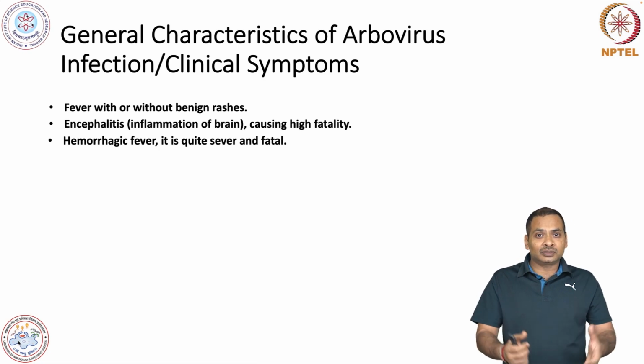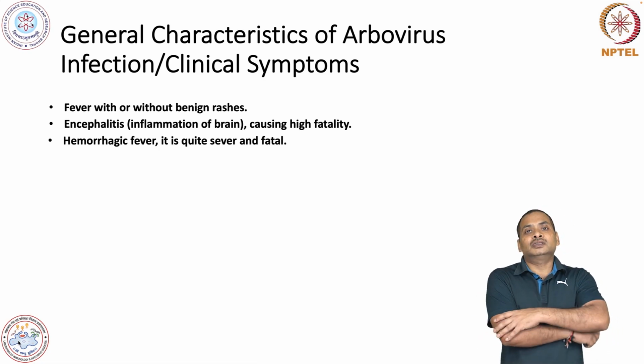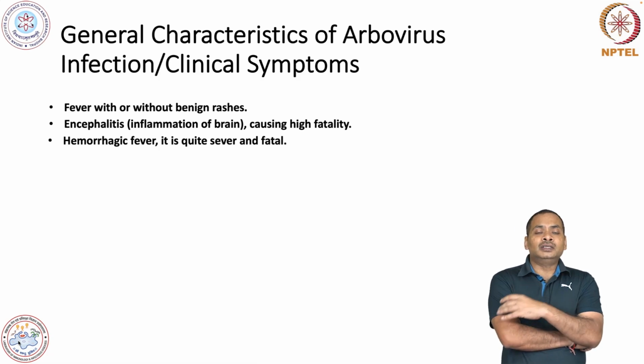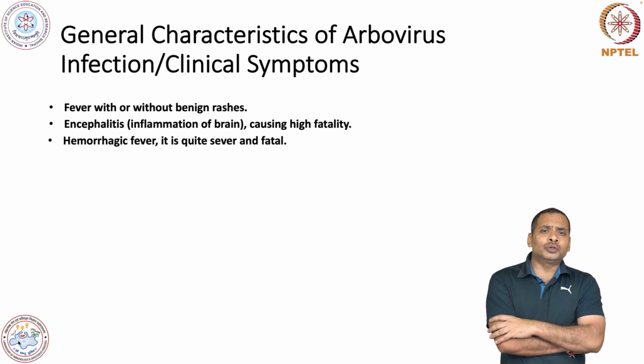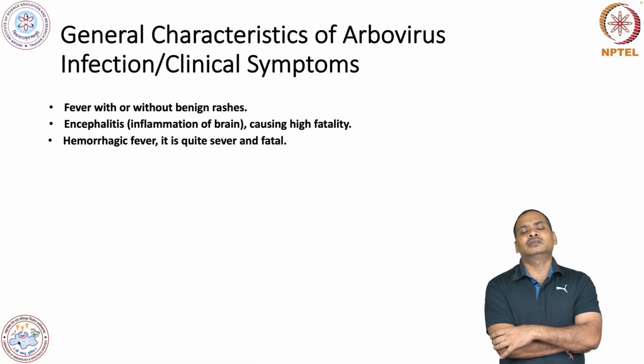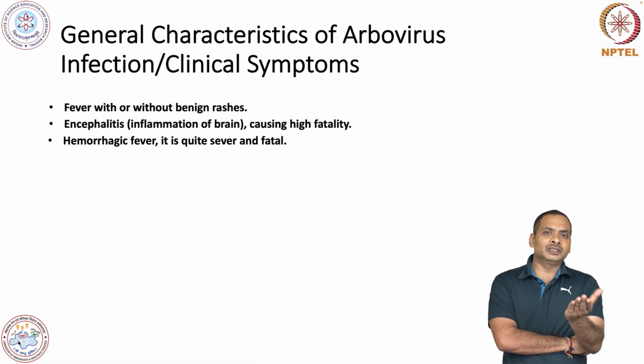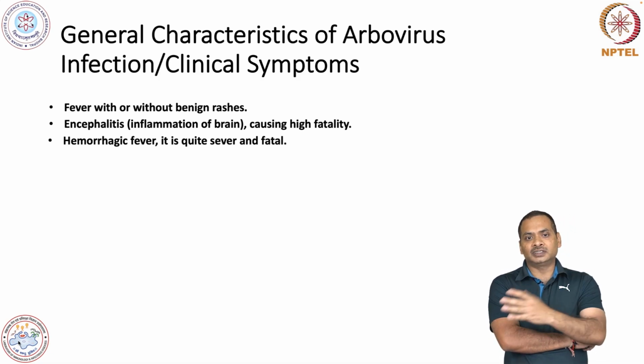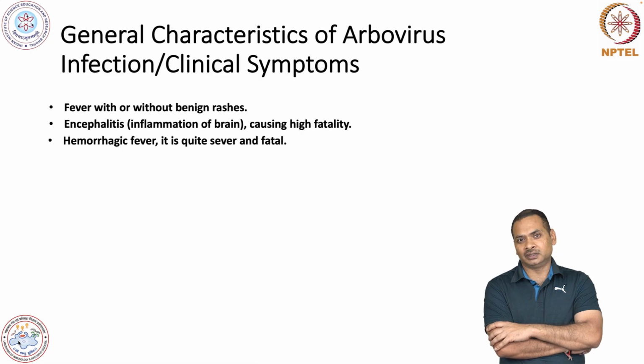So this is quite complex, and in most arboviral infections any one of these signatures will be there. Sometimes one will be there, sometimes two, sometimes all three of these clinical symptoms will be there.